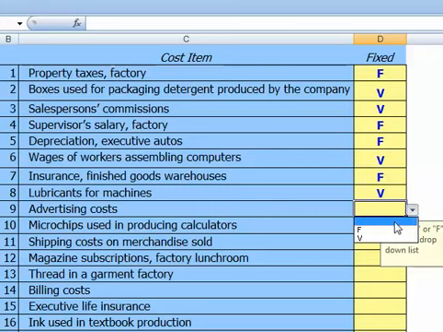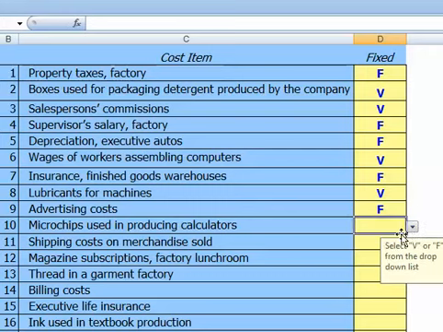Advertising costs are fixed. Often this causes students to question, why would advertising be fixed? The idea is, if we spend more money on advertising, we will sell more. But think from a production perspective. If we make more of our product, do we necessarily need to spend more on advertising? Do our advertising costs change as our level of output changes? And the answer to that is clearly no.